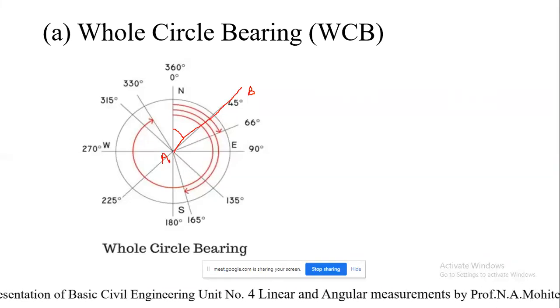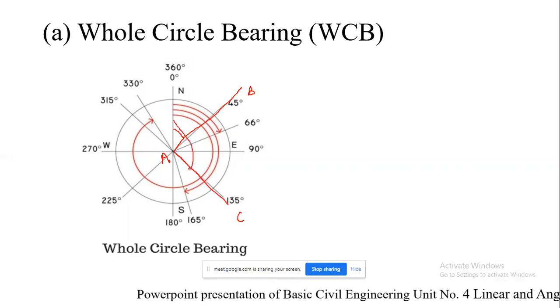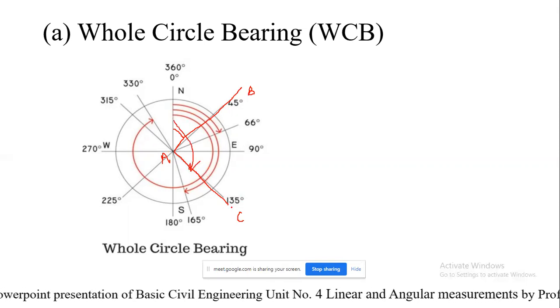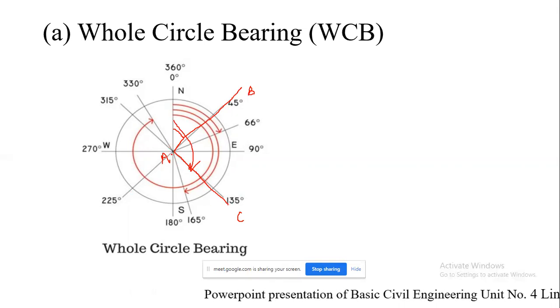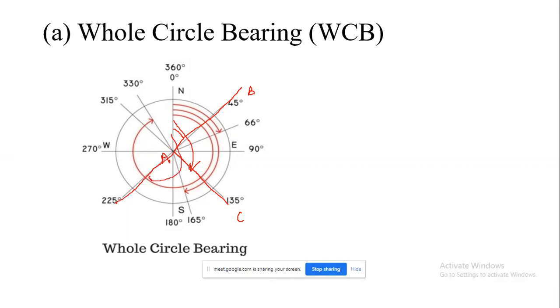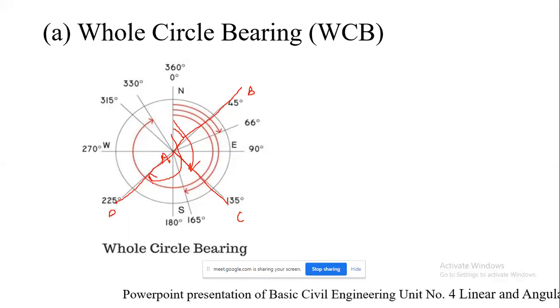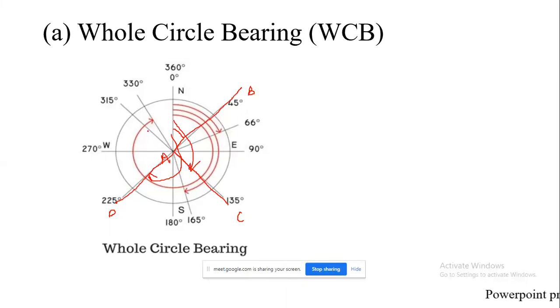Suppose my line is lying here, so AC is my survey line. The angle measured here, the whole circle bearing of the line AC, will be 135 degree. Correspondingly, suppose this is my AD survey line, so the whole circle bearing of line AD is 225 degree, and so on.